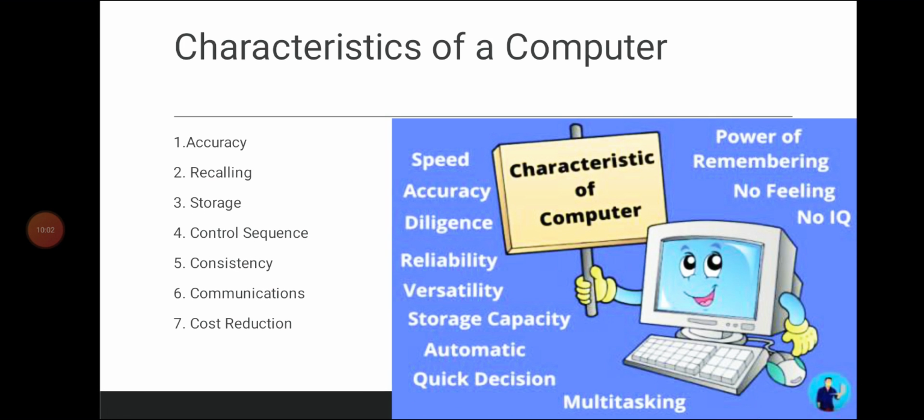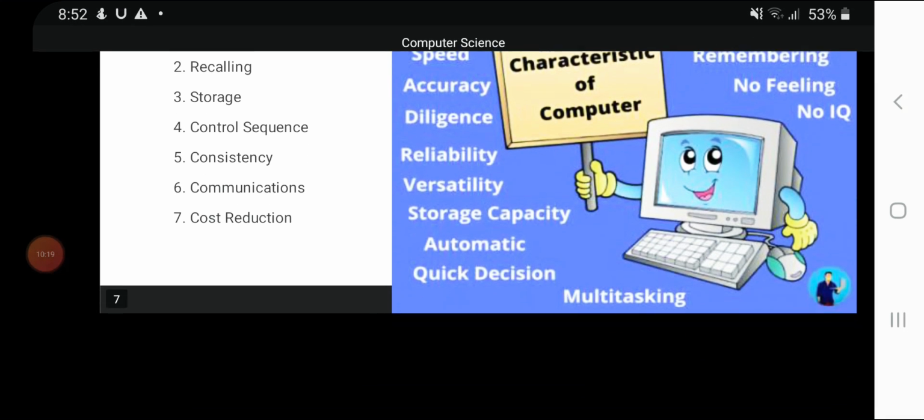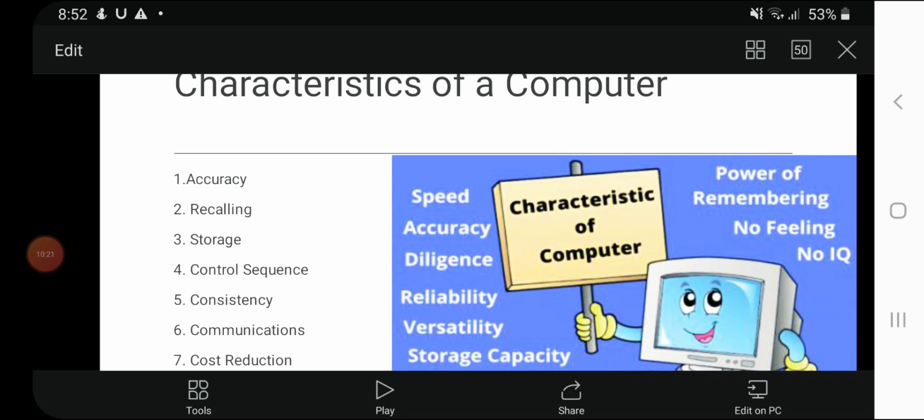The seventh one is cost reduction. We can perform different tasks in less time and at less cost. For example, we may have to hire many people to handle an office. The same work can be performed by a single person with the help of a computer. It reduces the cost. So students, I hope that you get the information on what a computer is.